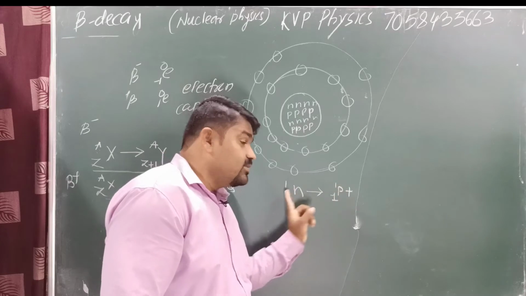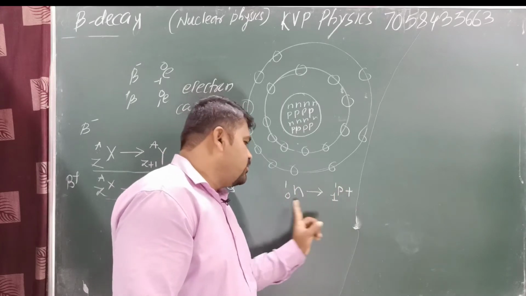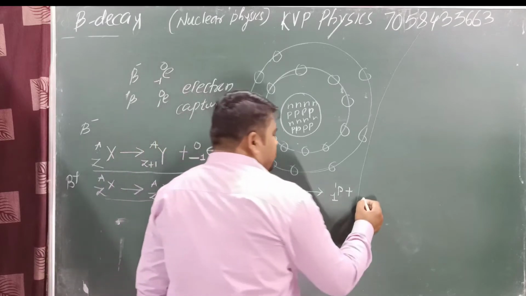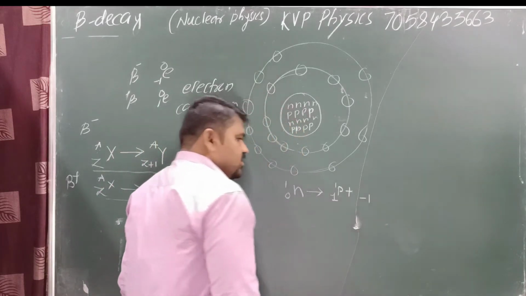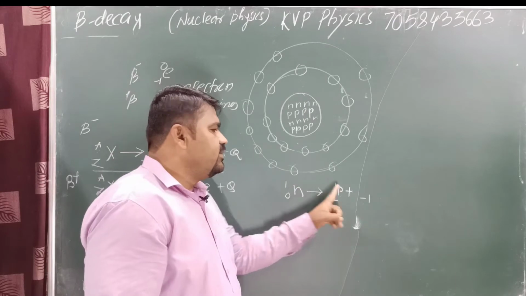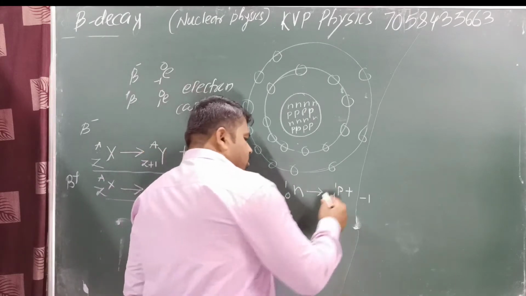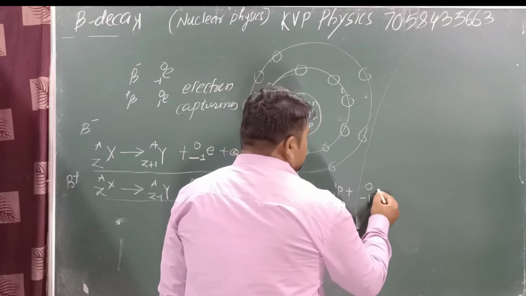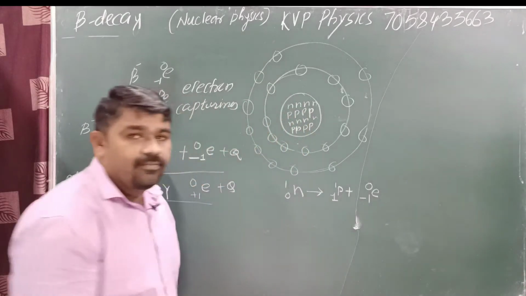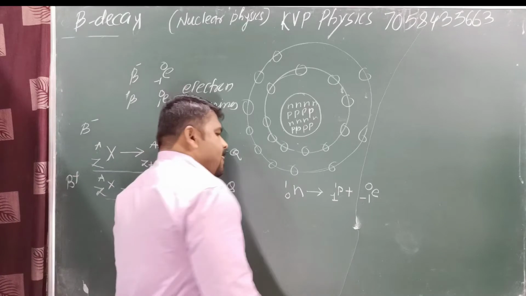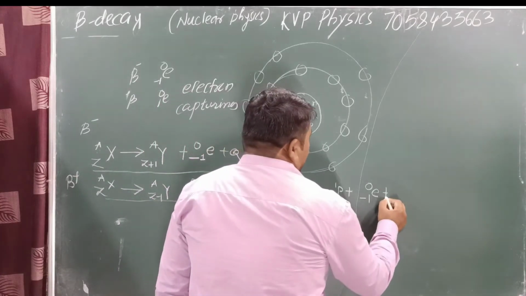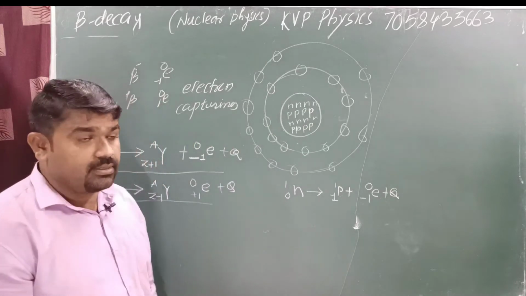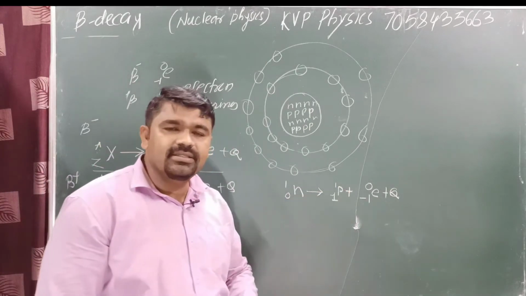Yes or no? Here mass is conserved. Next we need to conserve charge also, which means here we need to pick the minus 1 charge. Mass is already conserved, hence we can take here a 0. Then and only then this system will be conserved. What is this particle? This particle is known as beta minus or electron, and Q amount of energy will be created in this process. This is known as beta minus decay.